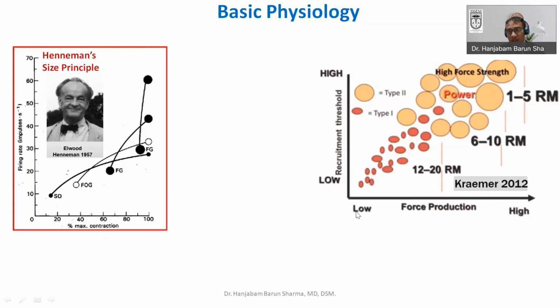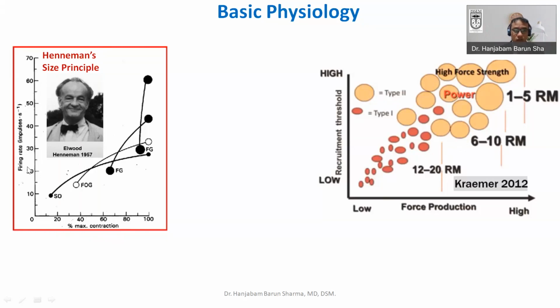So if you increase the load slowly, then you have to recruit the higher threshold, the larger force-producing motor units, like type 2. You have to recruit them. So based upon the RM, for example, if you are doing 12 to 20 repetition max, then you can basically target the type 1 fiber. But if you are doing only 6 to 10 repetition maximum, or 1 repetition maximum, or 5 repetition maximum, then you have to target the type 2 fiber. So this is the basic principle of the Henneman size principle.